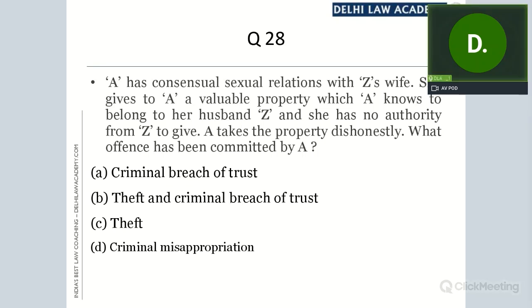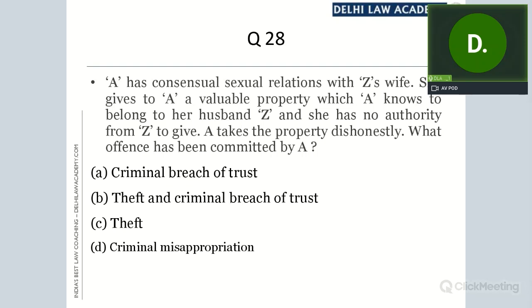Now, in this case, was the property taken out of possession of Z without his authority? Then only it will be theft. A has taken the property, he has moved the property, and his intention is to take the property out of Z's possession because the property belongs to Z, out of Z's possession without Z's consent. But was the property in Z's possession?